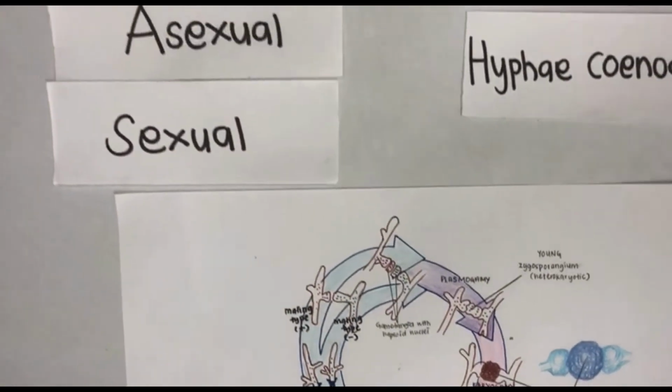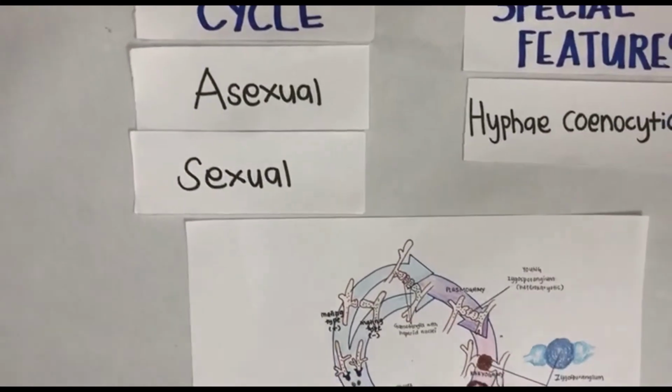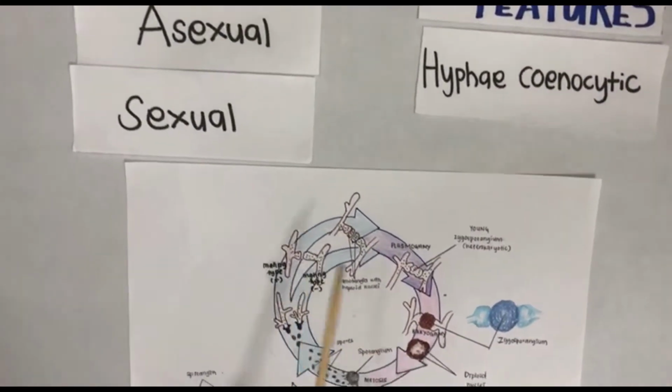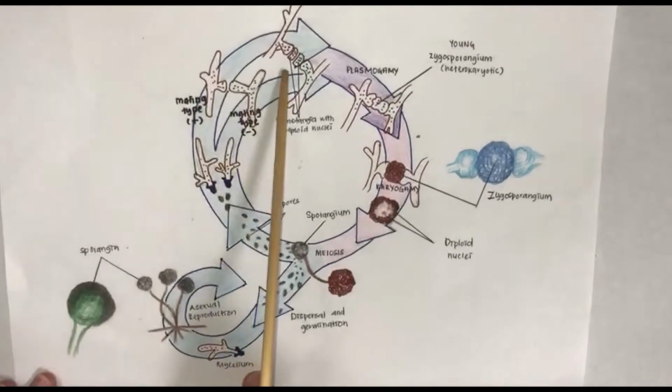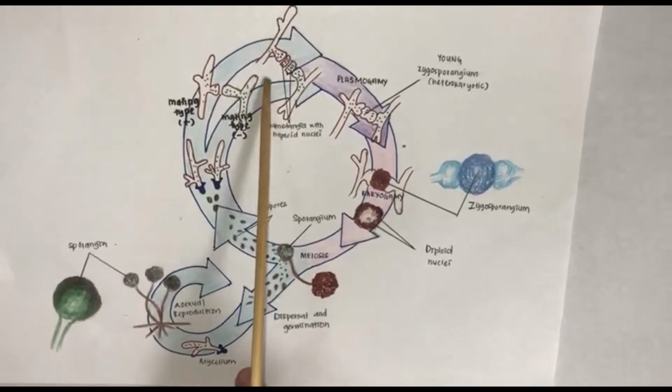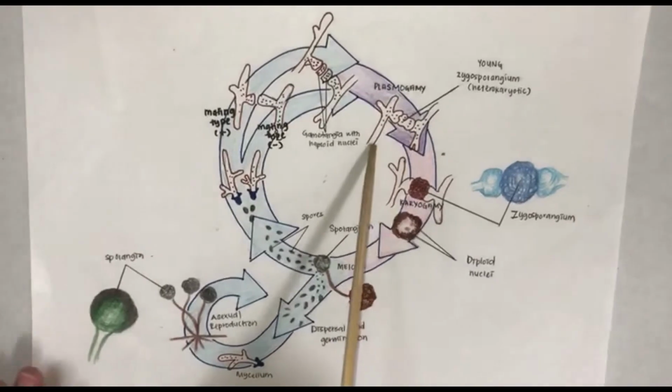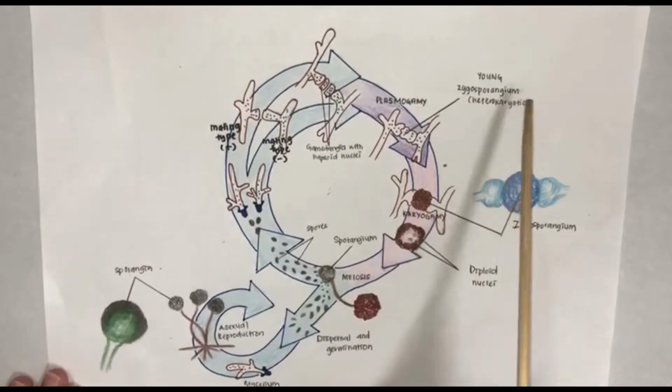So the next is asexual. The Rhizopus that grow on bread have capsules called sporangia that produce spores through asexual reproduction. The hyphae penetrate the bread and absorb nutrient during the asexual reproduction.